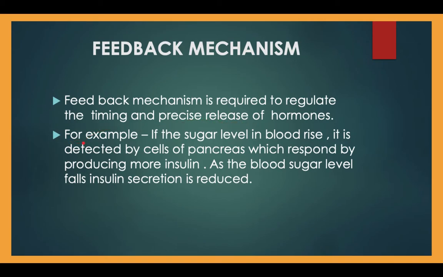Try to understand it with the help of an example. If the sugar level in blood rises, it is detected by the cells of the pancreas, which respond by producing more insulin. As a result, the blood sugar level falls, and insulin secretion is reduced. In that way, the feedback mechanism works to regulate our chemical control and coordination in our body by controlling our endocrine glands and their secretion.